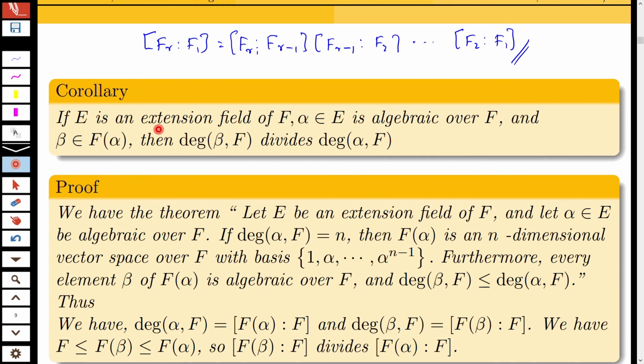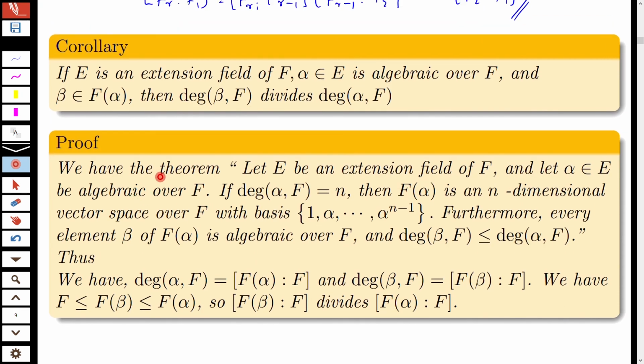If E is an extension field of F and alpha belongs to E is algebraic over F and beta belongs to F(alpha), then the degree of beta over F divides the degree of alpha over F. We prove this. We have the theorem: let E be an extension field of F and alpha belonging to E be algebraic over F. If the degree of alpha over F is n, then F(alpha) is an n-dimensional vector space over F with basis 1, alpha, and so on up to alpha raised to n minus 1.